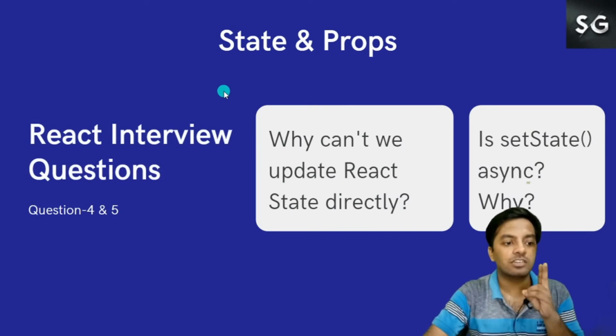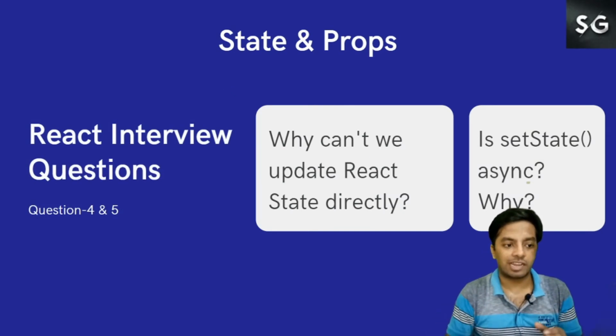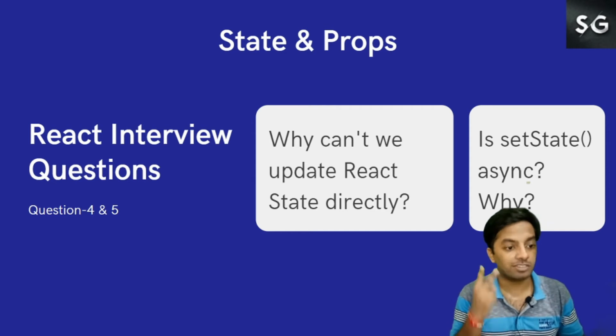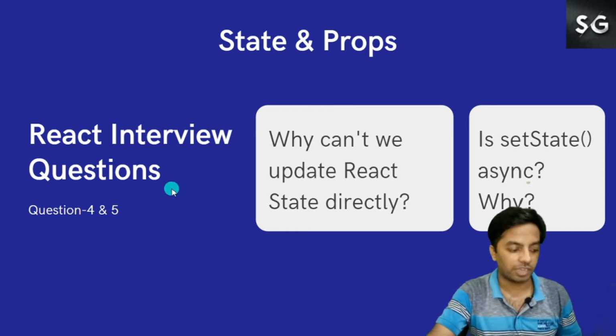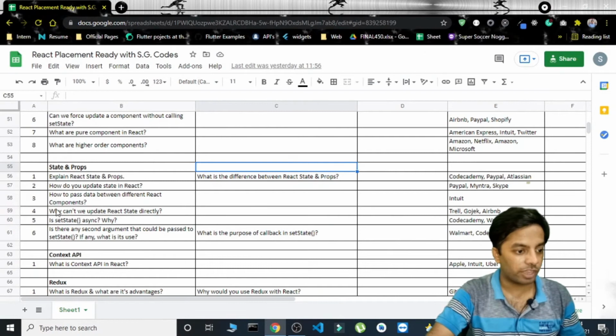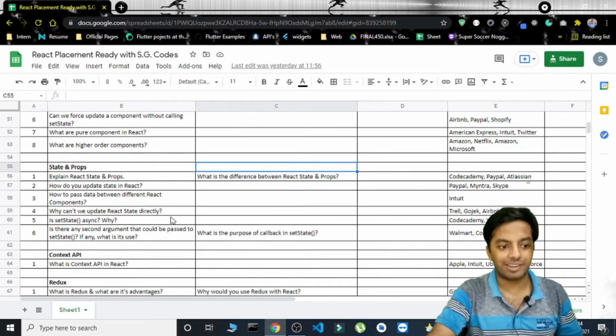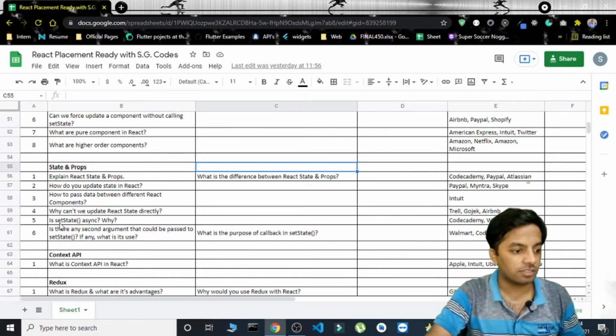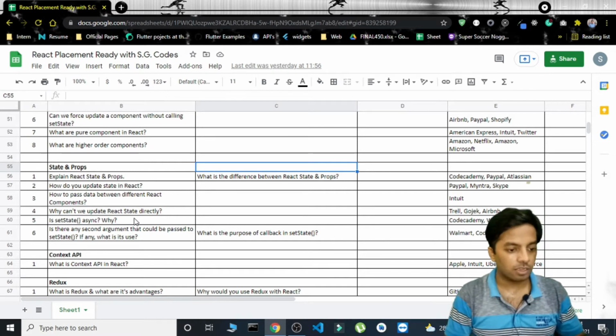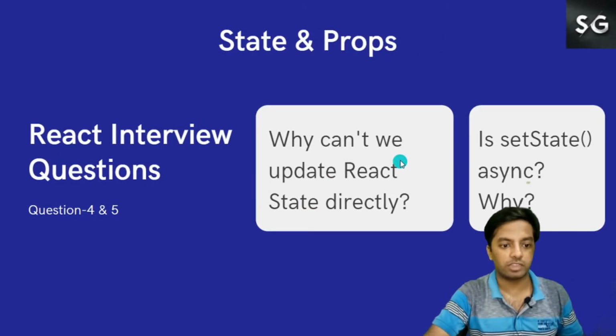Now we will be answering two questions. In the question slide, if you see, we will be answering two different questions, question 4th and question 5th together. So here question 4th is why can't we update React state directly, and question 5th is setState asynchronous, why? So now we will be answering both of them together.